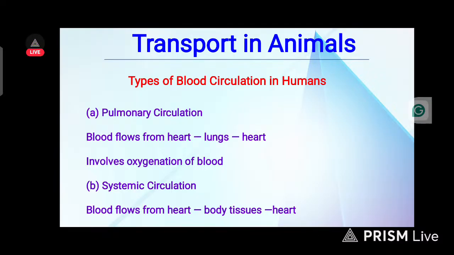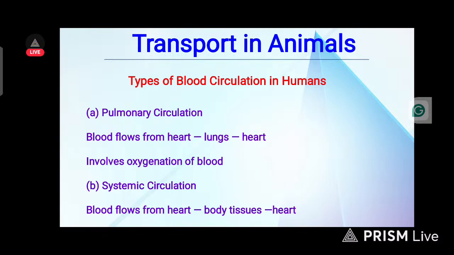It does involve oxygenation of blood, because in the lung we receive oxygen. So it involves oxygenation of blood.